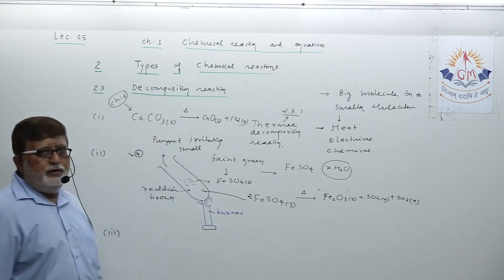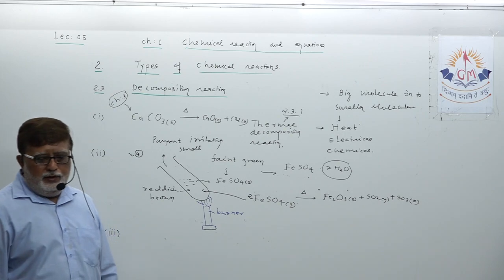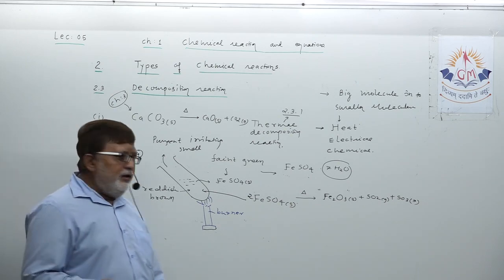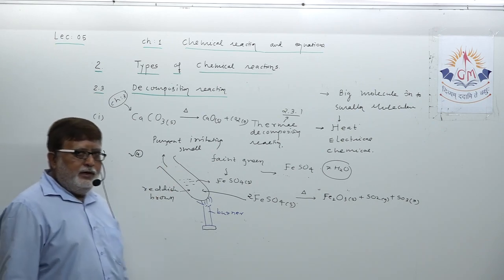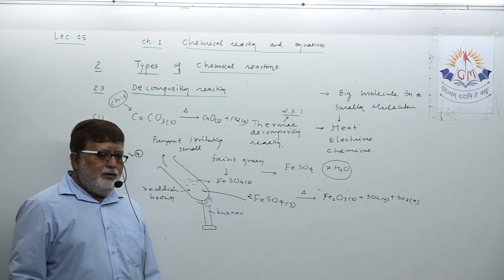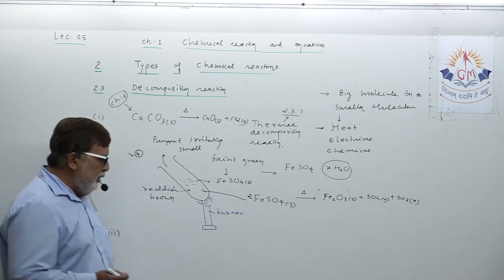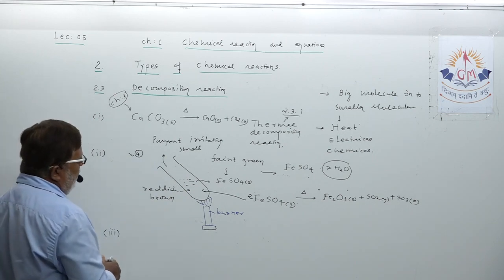lead nitrate. Understood? If you decompose lead nitrate, the similar experiment in the tube, you have to take lead nitrate solution. Understand? And what happens? I am not drawing the diagram, just explaining it here.